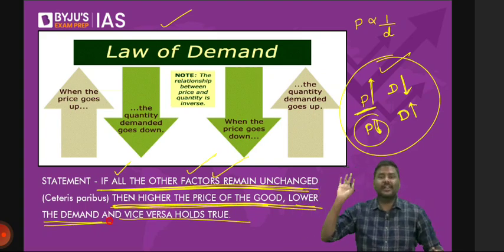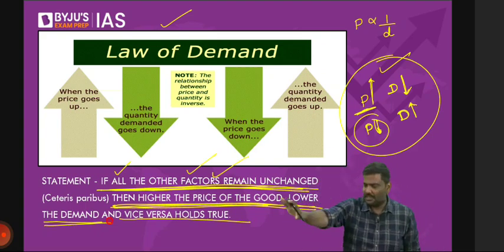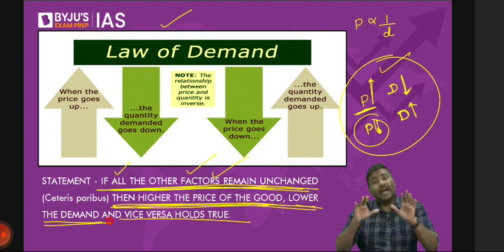Is it observed in all the cases? Absolutely no. There are exceptions. I'll come to that later. Have patience. We'll understand those also later. There's a good called a Veblen good, which doesn't follow this. There's a good called a Giffen good, which doesn't follow it. What about agriculture commodities? They do not follow this. I will come to exceptions later. Have patience. So this is the law of demand.